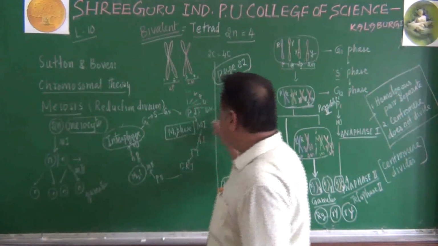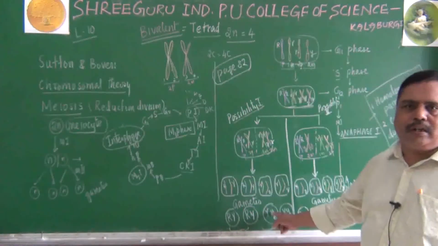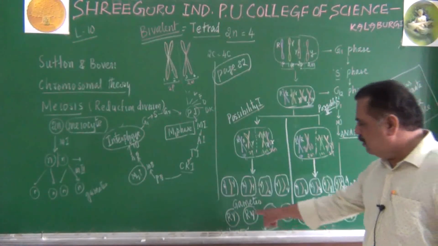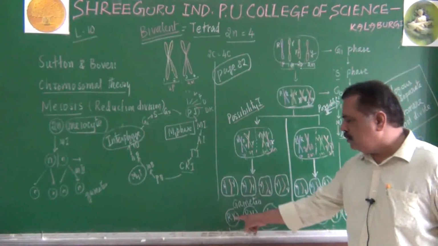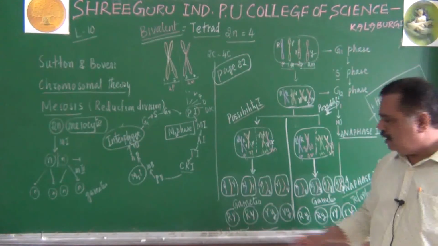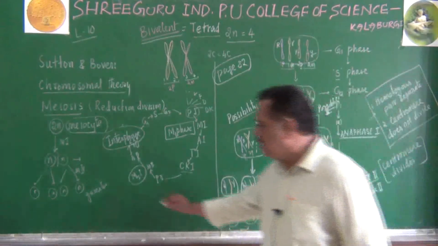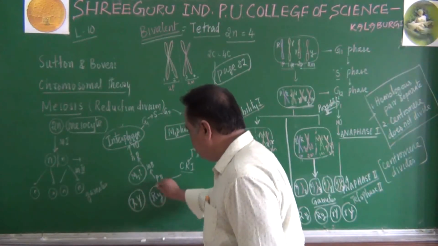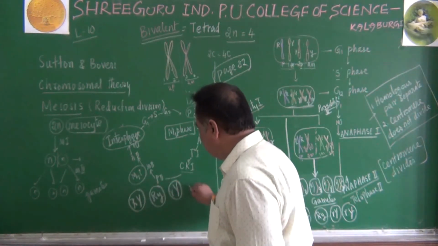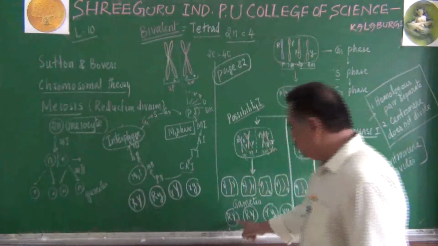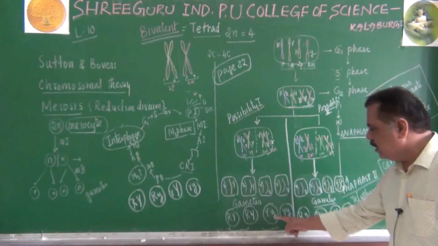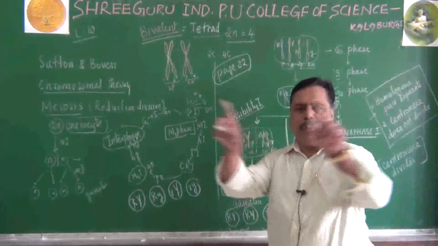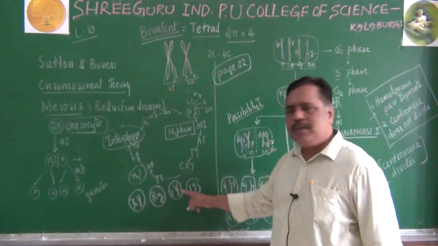So some of the meiocytes will undergo possibility 1. Some of the meiocytes will undergo possibility 2. So they will be able to get all the possible gametes. Are you getting this point? How many types of gametes are produced? Capital R, capital Y. Capital R, small y. Small r, capital Y, small r, small y. 4 types are produced. That's why in the Punnett square, I have drawn 4 types of gametes.